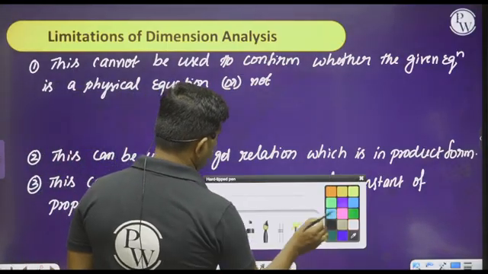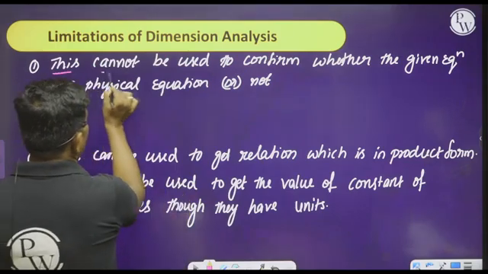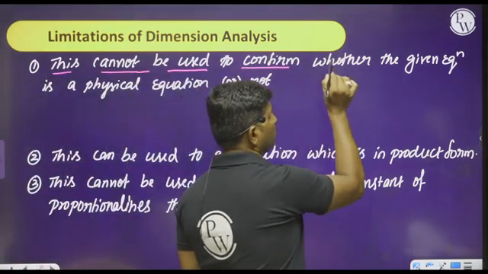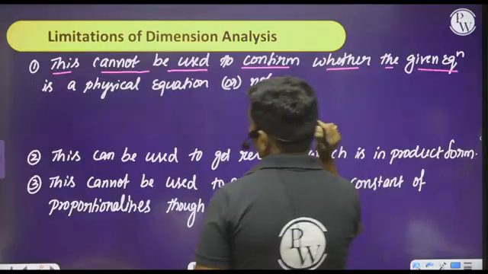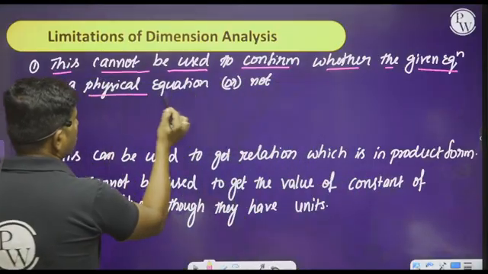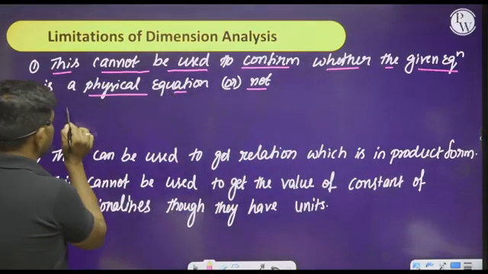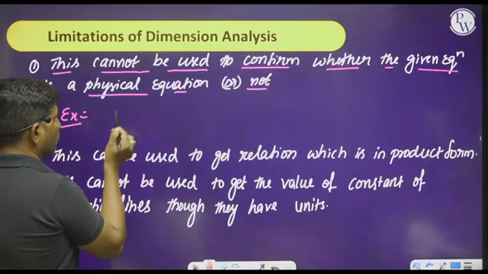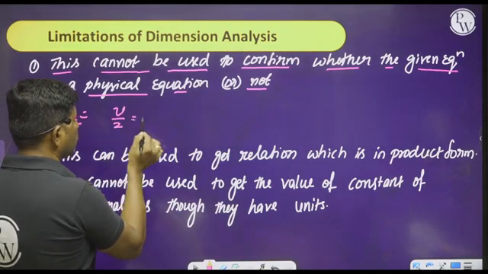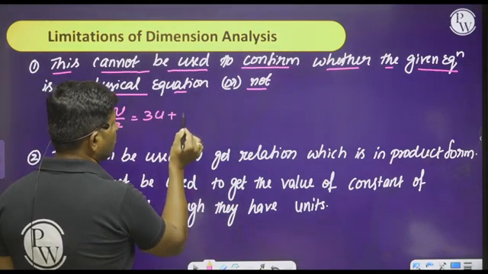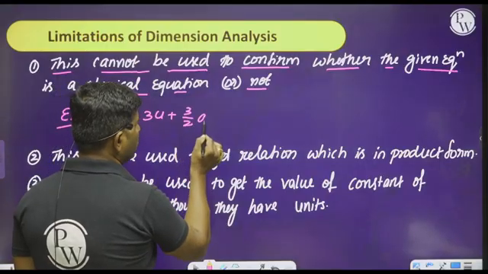The first one: this cannot be used to confirm whether the given equation is a physical equation or not. For example, there is an equation, let us say v by 2 is equal to 3u plus 3 by 2 into at.